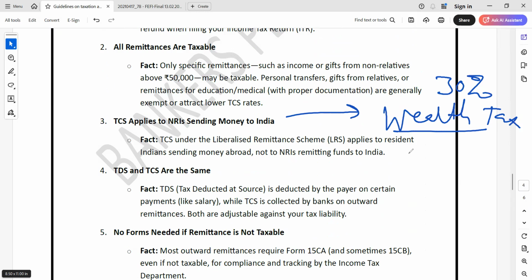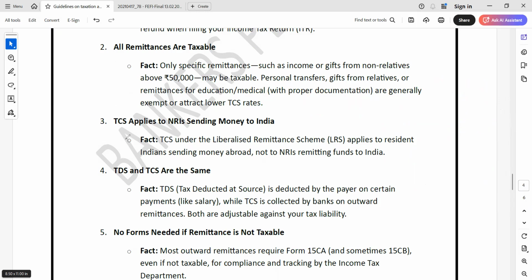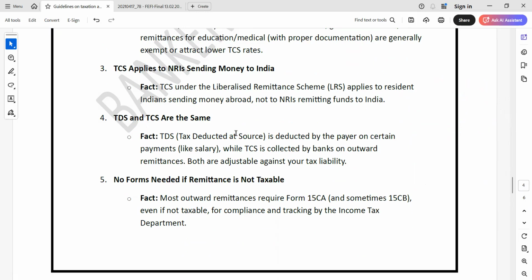And if they're selling any property, then when they're selling the property, at that time also they have to pay this wealth tax kind of thing, and that is the tax applied to them. So TDS and TCS are the same. The fact is TDS, tax deducted at source, is deducted by the payer on certain payments like salary, while TCS is collected by the bank on outward remittance. So both are adjustable against your tax liability.